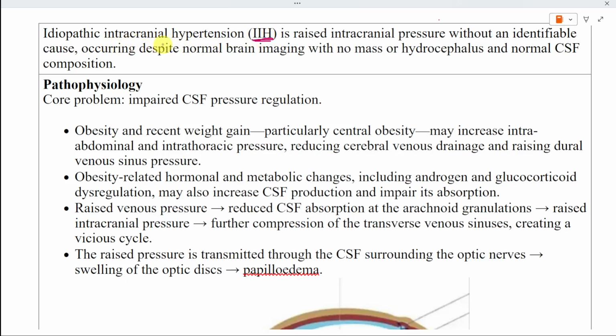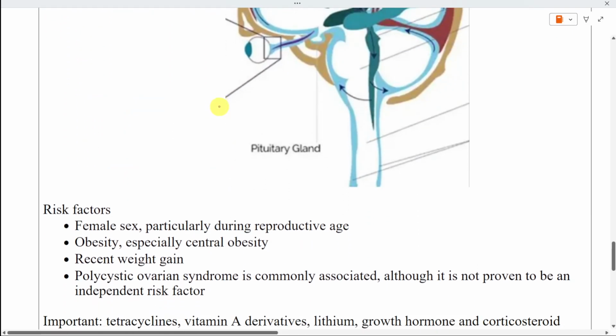Idiopathic intracranial hypertension, or IIH, means raised intracranial pressure without an identifiable structural, vascular, or biochemical cause. Brain imaging must show no mass lesion or hydrocephalus, and the cerebrospinal fluid composition must be normal. To understand IIH, think in 4 boxes: pressure regulation, clinical consequences, diagnostic exclusion, and protection of vision.